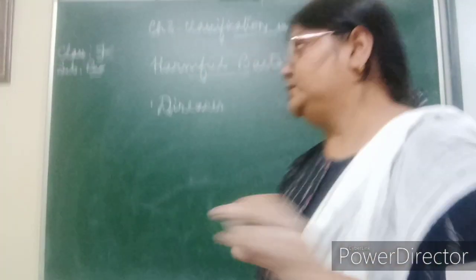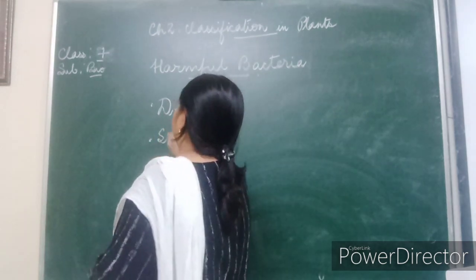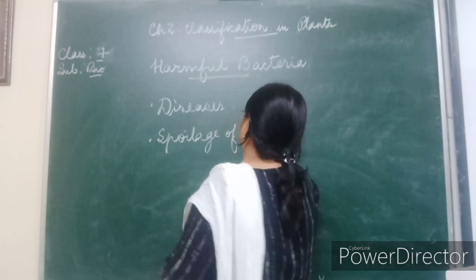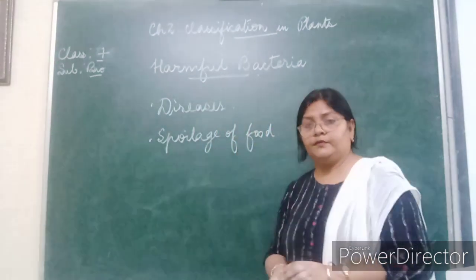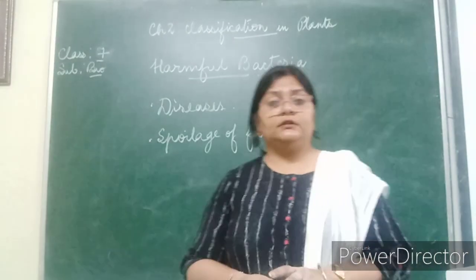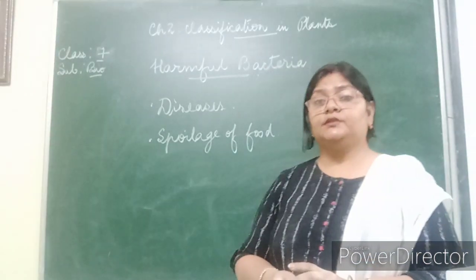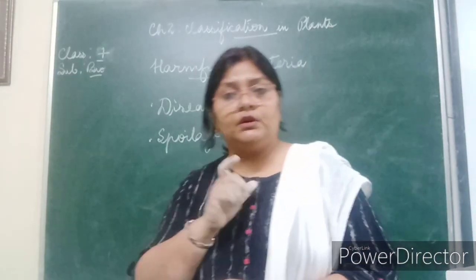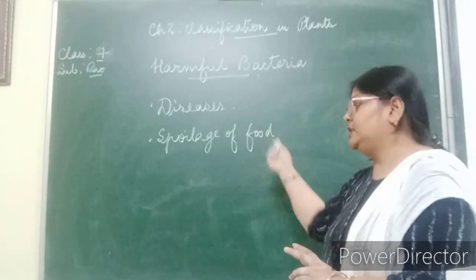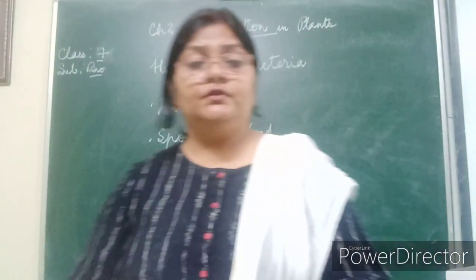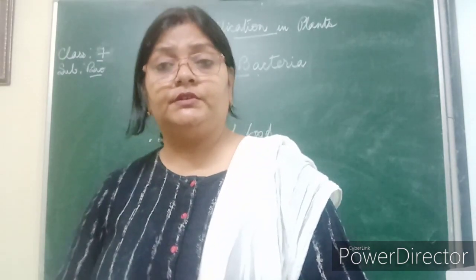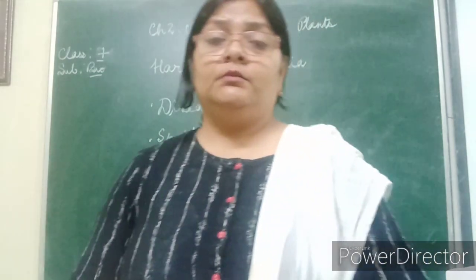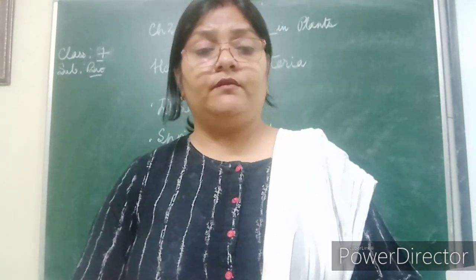Apart from that, bacteria are also responsible for spoilage of food. We shouldn't eat anything which has crossed the expiry date. There's always a date mentioned on the eatables that we buy, and we shouldn't eat anything beyond that, because it might be affected by bacteria and that can cause food poisoning. That's a very dangerous state where a person can be. We may have to be hospitalized because of too many loose motions and vomiting.